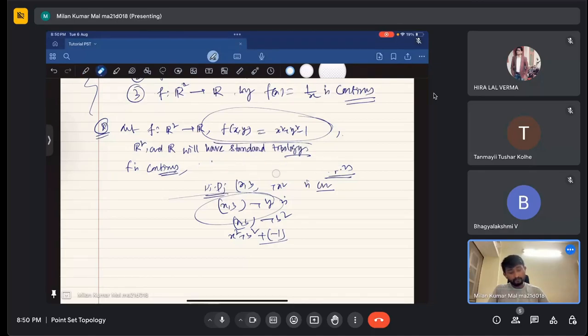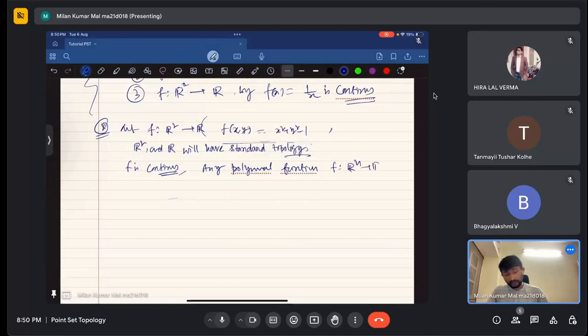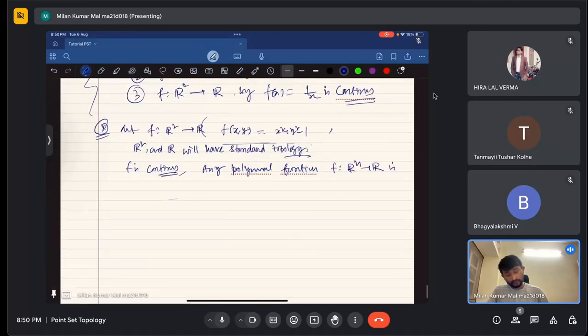So in that way, whatever we have discussed here, we can say that any polynomial function f from R to the power n to R is continuous. A polynomial function is something like this: for example, (x, y) going to any polynomial of degree less than or equal to 2.